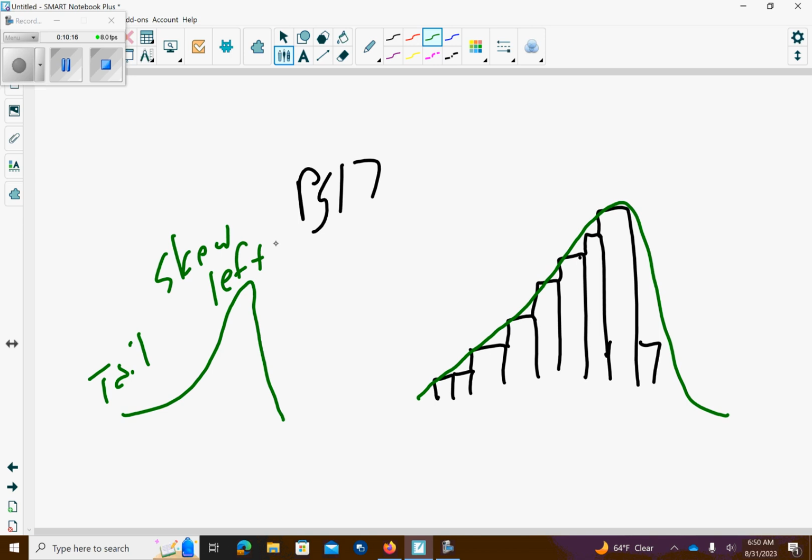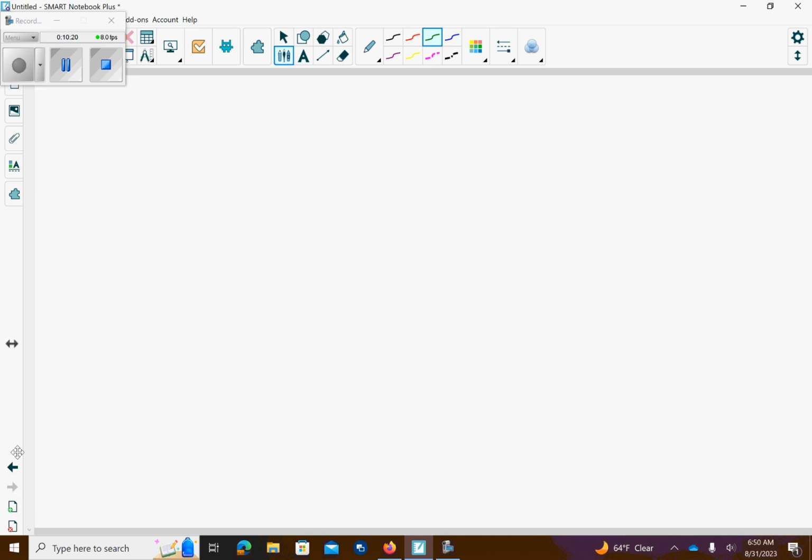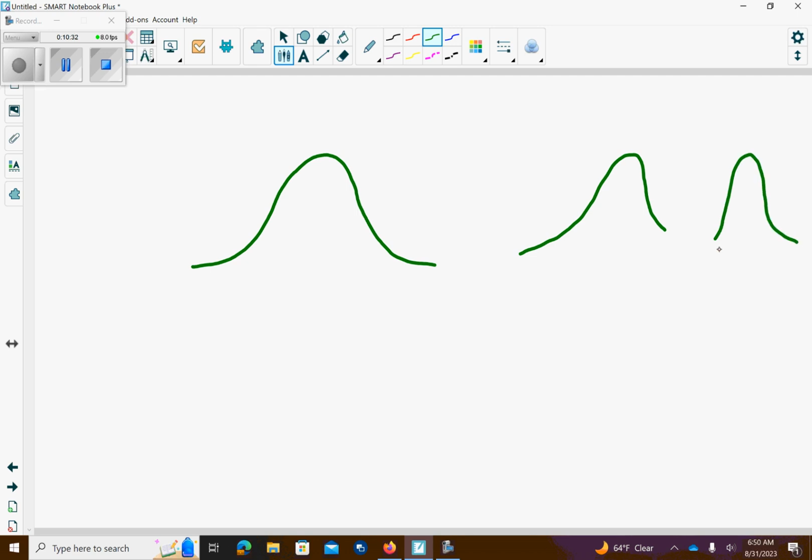So if you turn over to page 18, you have a normal distribution. A normal distribution means that your curve looks normal. A negative skew means that the tail pulls more to the left. A positive skew looks like this. So this could be called a negative skew, or you could call it skew left.